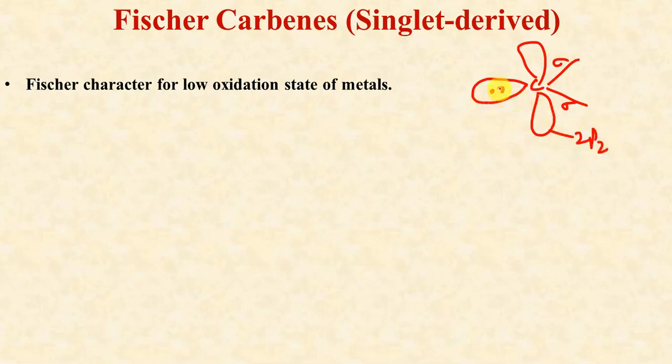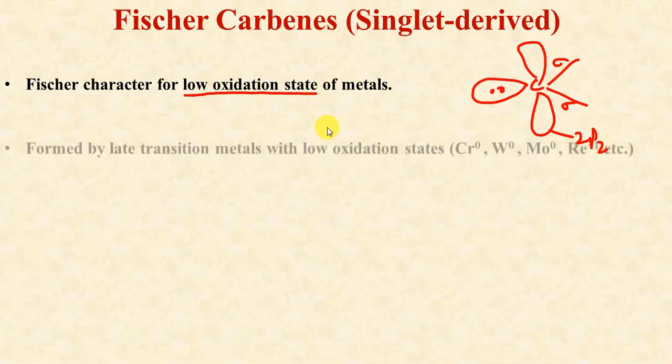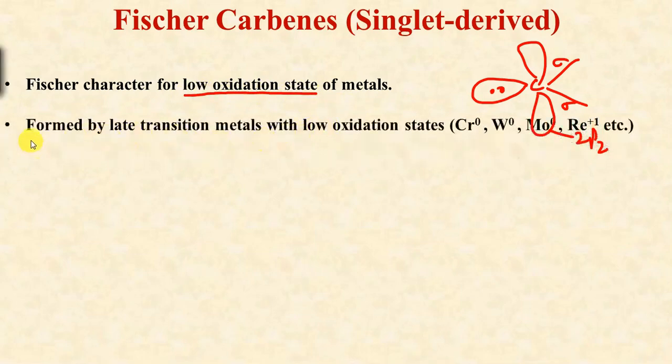So in this case the multiplicity was 1 because there was no unpaired electron. Fischer carbenes are formed by metals in their low oxidation states, or by late transition metals with low oxidation states.